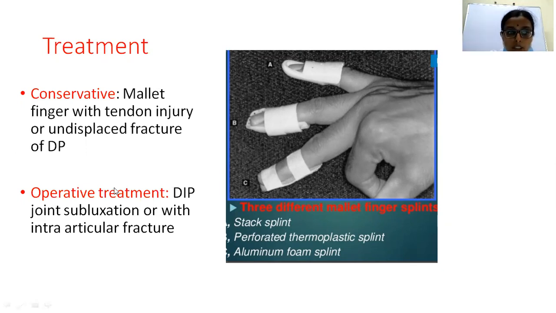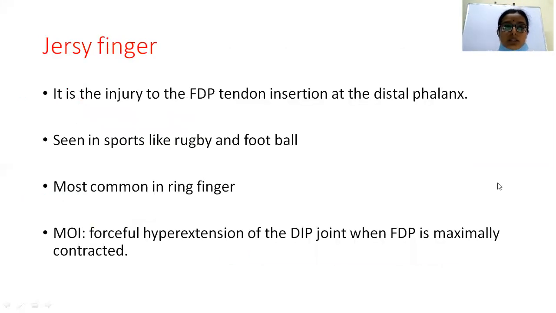Coming to the operative treatment, whenever there is an intra-articular fracture or joint subluxation at the distal interphalangeal joint, it is treated surgically. Otherwise, for undisplaced fracture, it is treated conservatively using splints. So this is all about mallet finger. Then there is jersey finger. All these things can be asked as 2 marks questions, only 2 marks questions.